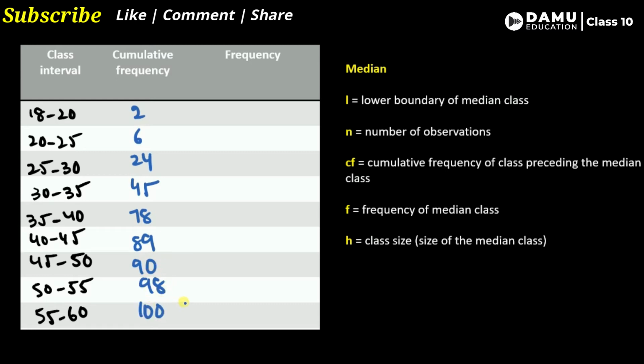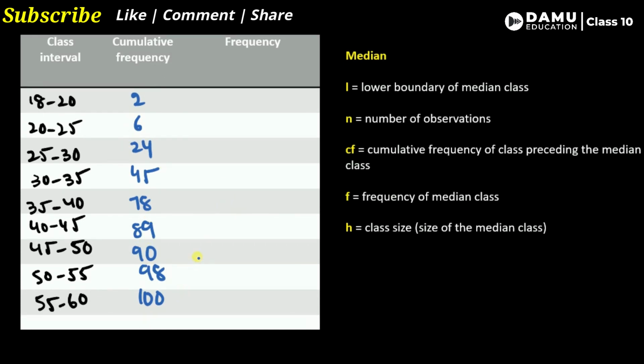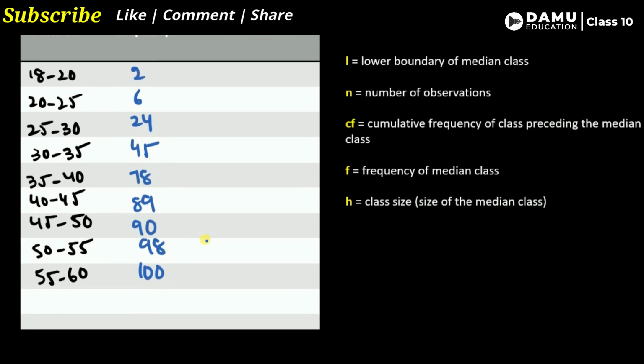They are telling us 100 policy holders are there, but in increasing order. So the number of observations, small n, will be equal to 100.